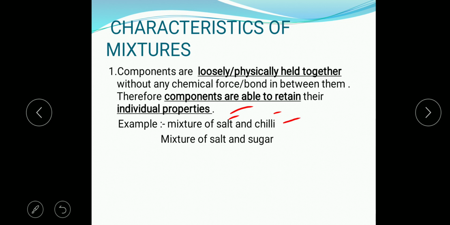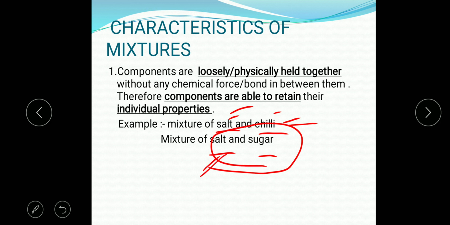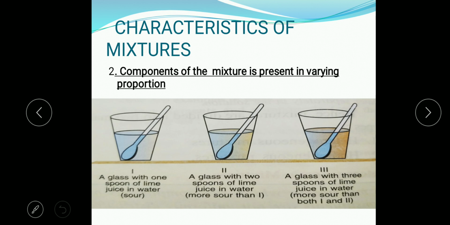Salt is salty in taste whereas chili is bitter in taste, so both these components are able to retain their property. In the same manner, in a mixture of salt and sugar, these components are loosely or physically held together, and that is why the salt will retain its own property and sugar will also retain its own property. Now the next characteristic of mixture is what?